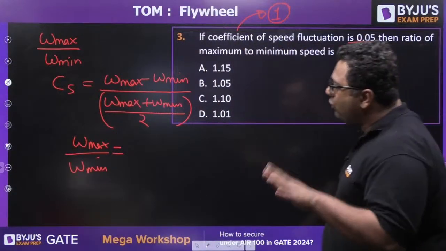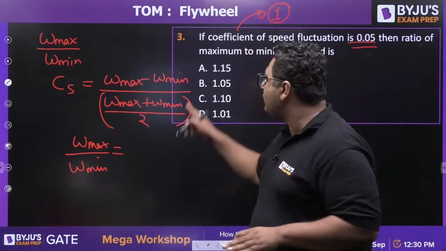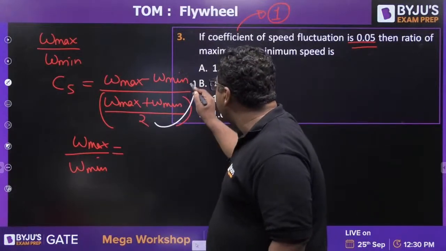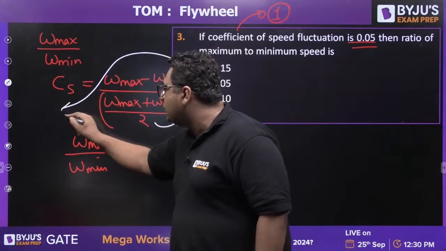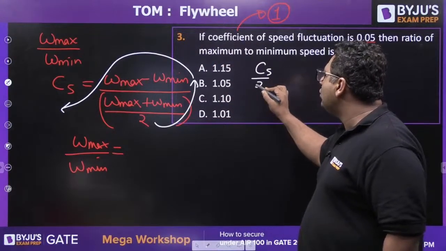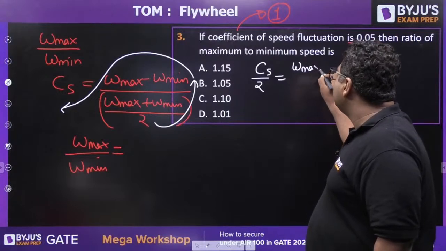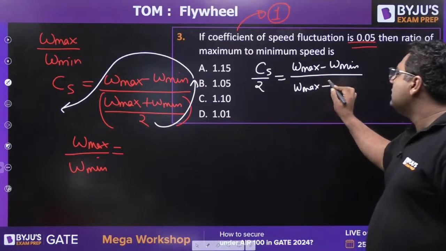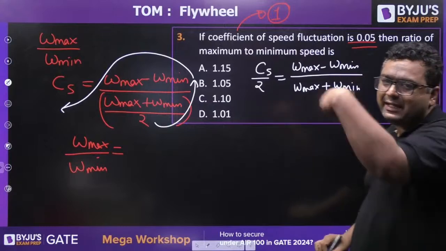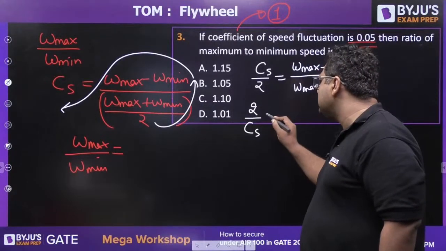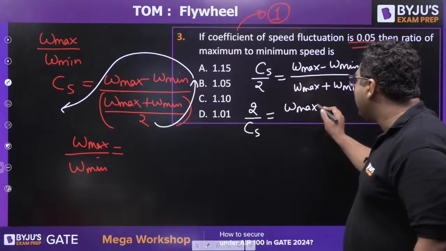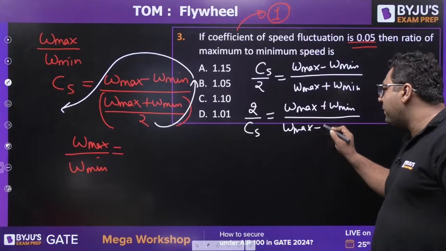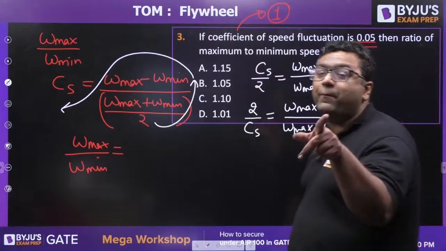Okay, guys. I would like to give you a wonderful trick because it was asked in 2006. So how can you proceed here? This 2 will go to the numerator, then CS will come to the denominator. So you will have CS by 2 equals omega max minus omega min divided by omega max plus omega min. I am saying take the inverse of that. You will get 2 by CS equals omega max plus omega min divided by omega max minus omega min. Then go for componendo and dividendo.